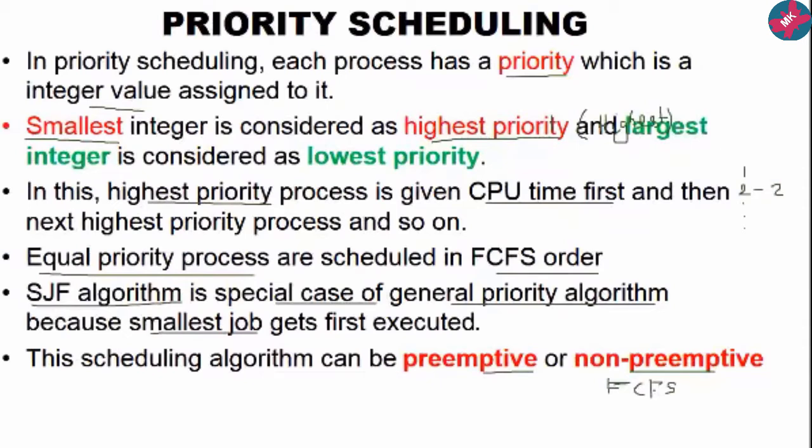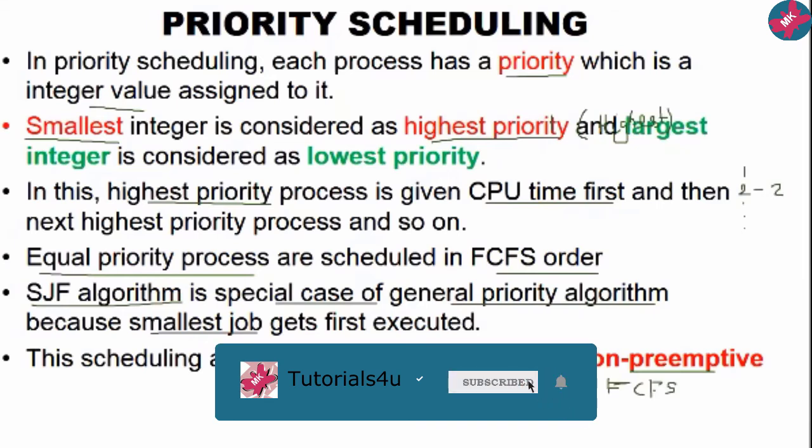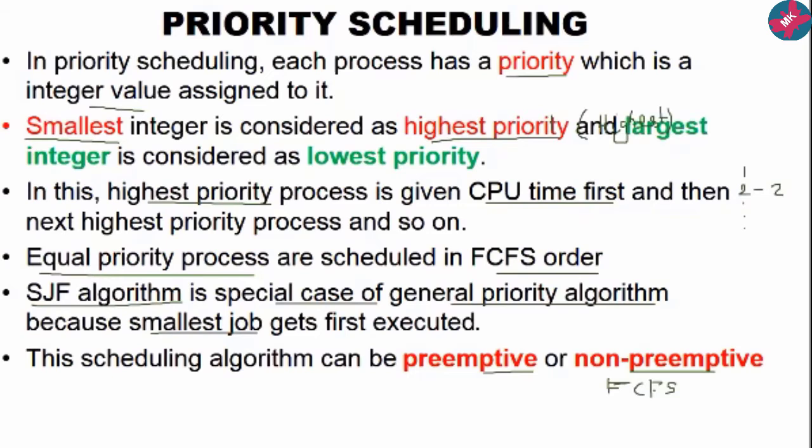Even if it is my chance to cross, the ambulance will get priority. Similarly, here the processes will be executed on the basis of their priority number. Priority is nothing but an integer value, and the smallest integer is the highest priority.